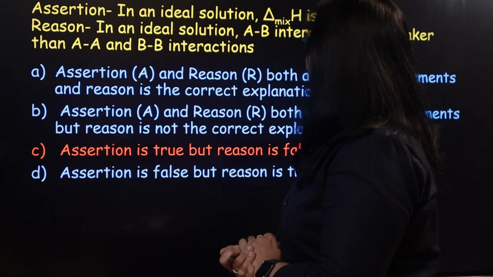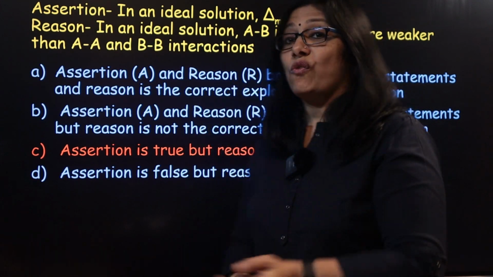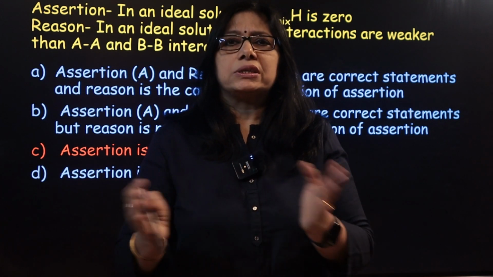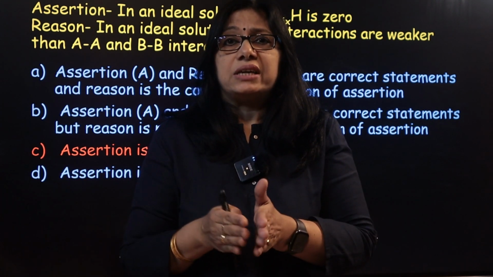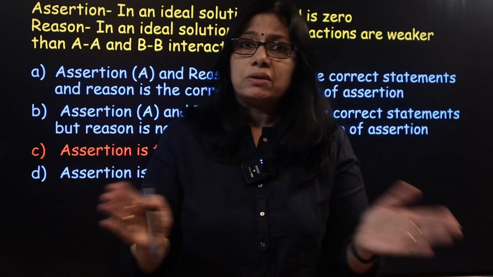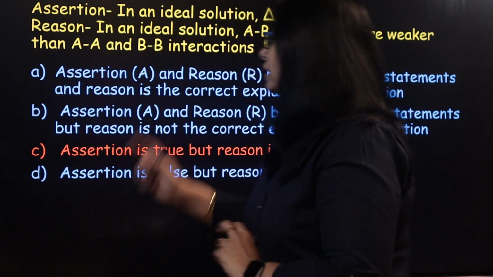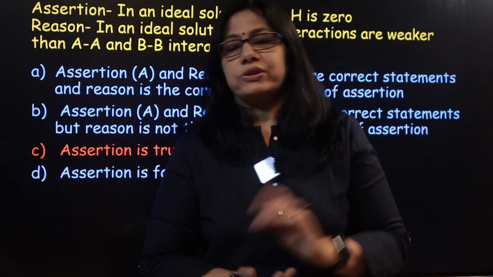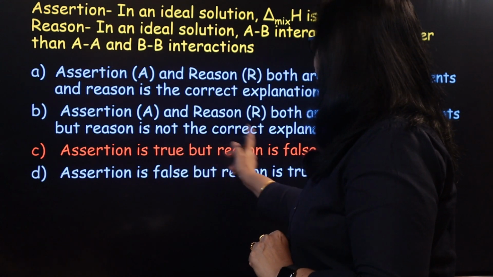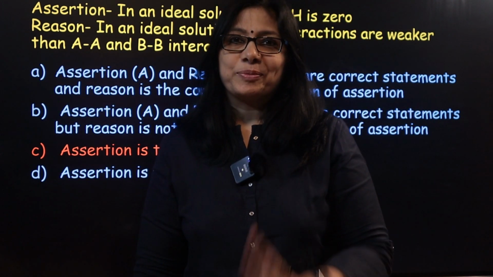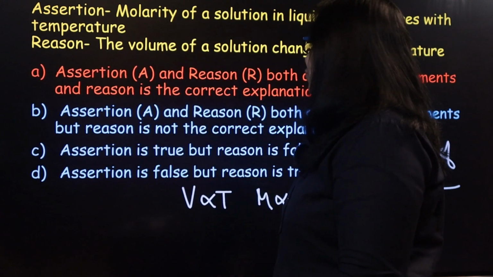And the reason, in an ideal solution, AB interactions are weaker, is absolutely wrong because in an ideal solution, AB interactions are similar in strength to AA and BB. So it is not weaker or stronger. So the reason statement is false. Therefore, the correct answer for this question is assertion is true and reason is false, which is option C. Clear? Great. Next one.